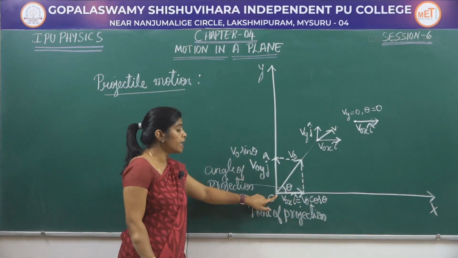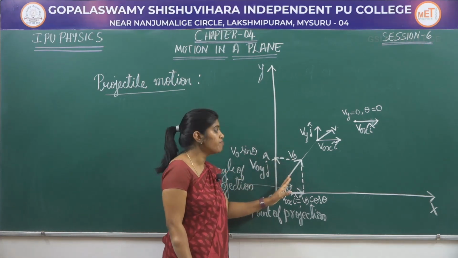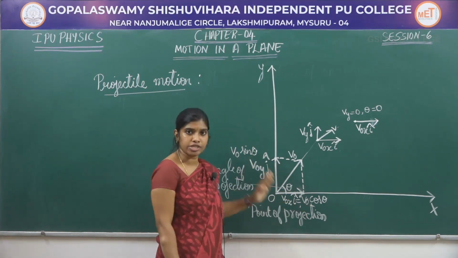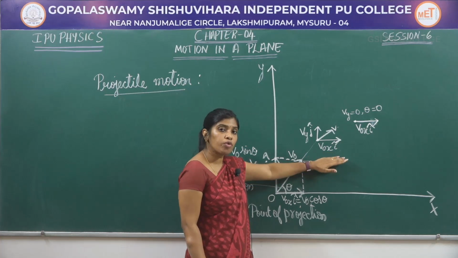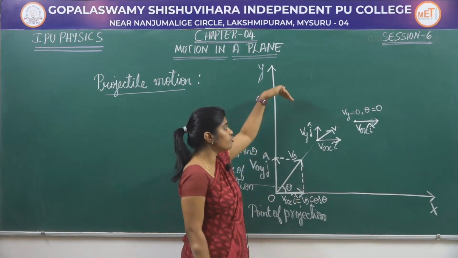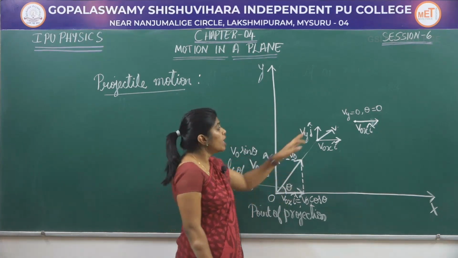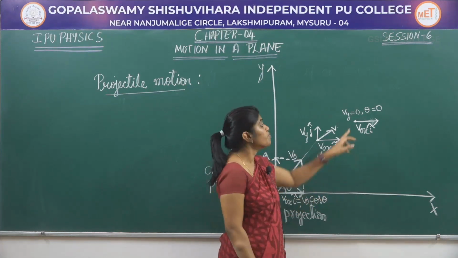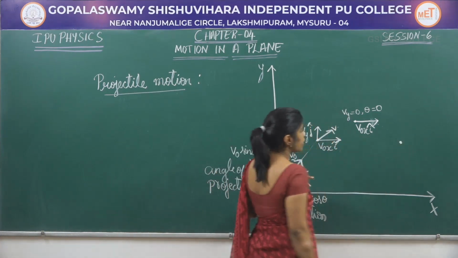So when I initially projected a body, it had v naught as its initial velocity. The velocity has two components, v naught x i cap and v naught y j cap. But as the object moves up, what happens to the horizontal component? It remains the same. But what about the vertical component? It goes on decreasing as the force of gravitation is acting on the object in the vertical direction. Now at the highest point, the velocity along the vertical component completely vanishes and only the horizontal component will be present.